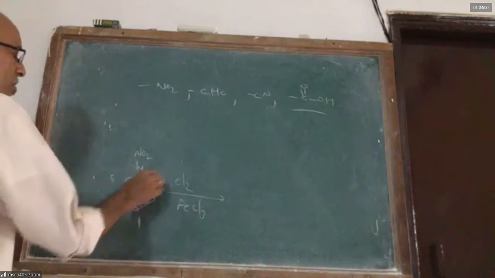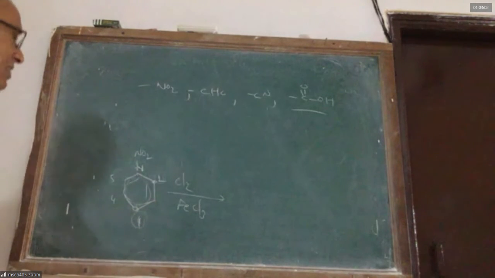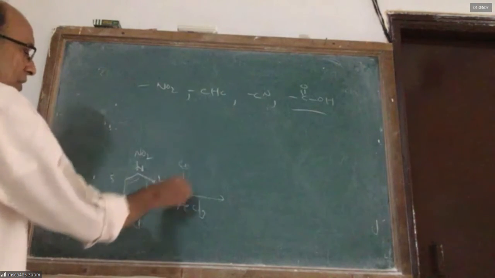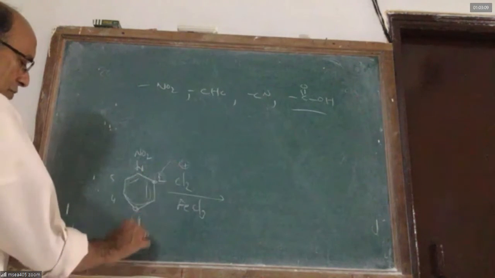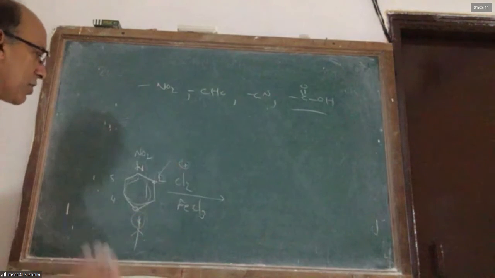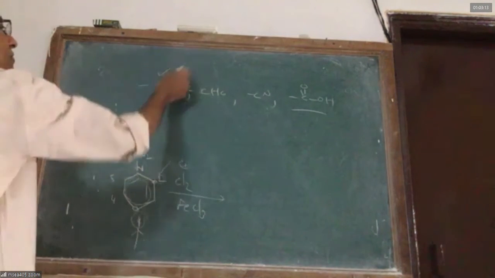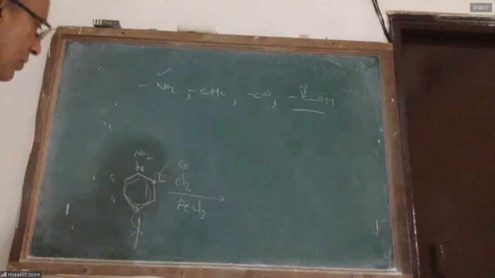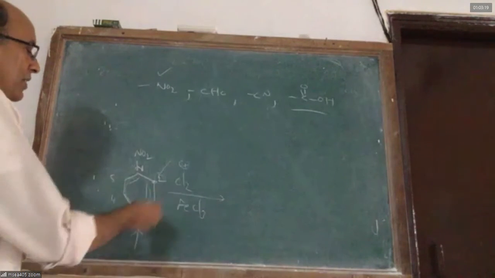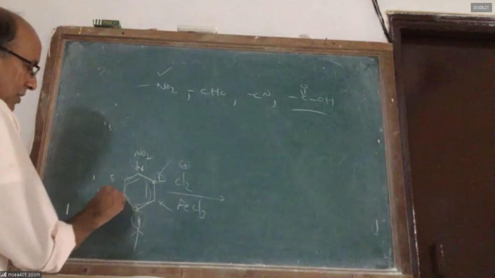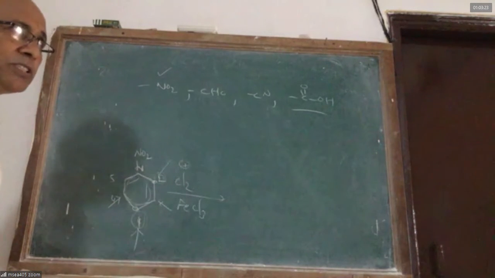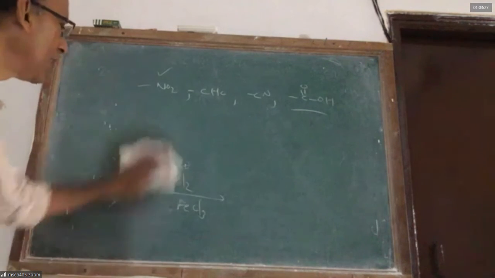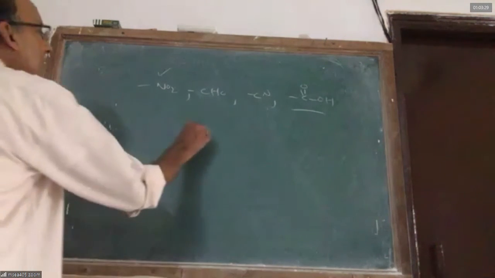Because the electron shortage is serious there, chlorine, which is a positively charged electrophile, cannot attack there. So the reactivity drops. Whenever there is an electron withdrawing group on benzene, the reactivity decreases. Also, if you force the electrophile to attack, it attacks in which position, sir? Meta position.